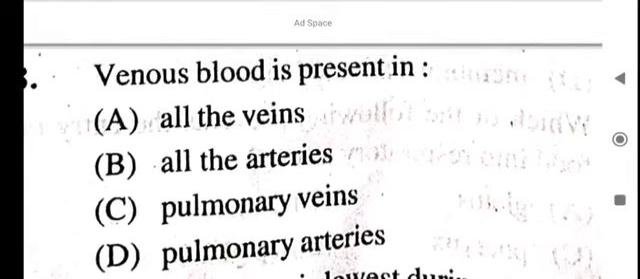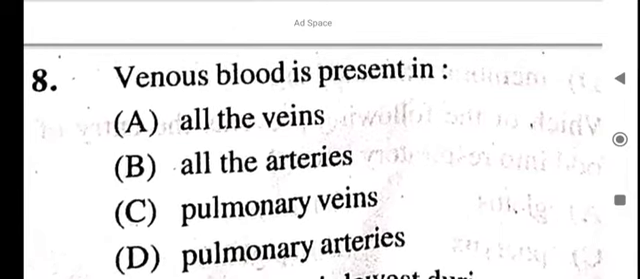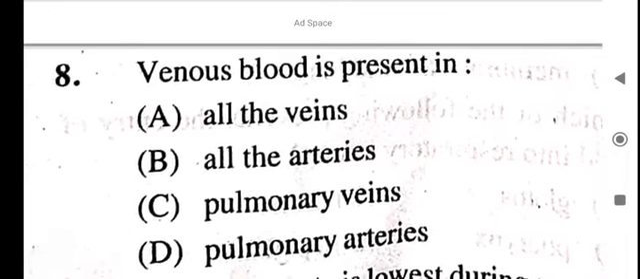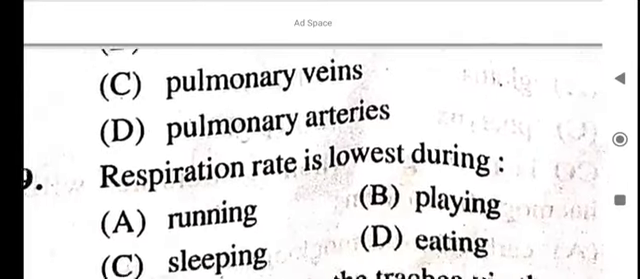Venous blood is present in what? All the veins, all the arteries, pulmonary veins, pulmonary arteries. Venous blood is present in pulmonary arteries.